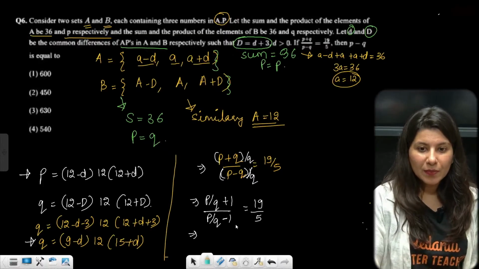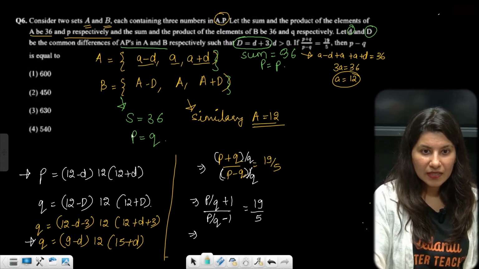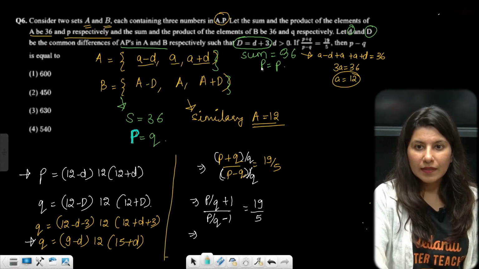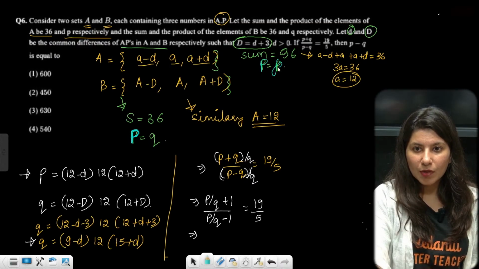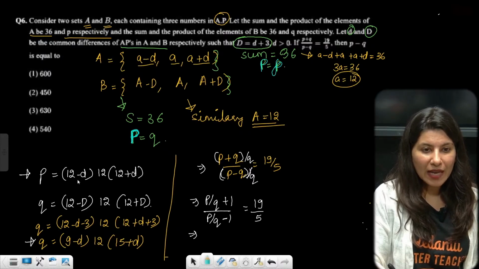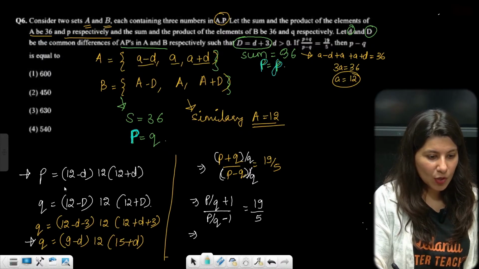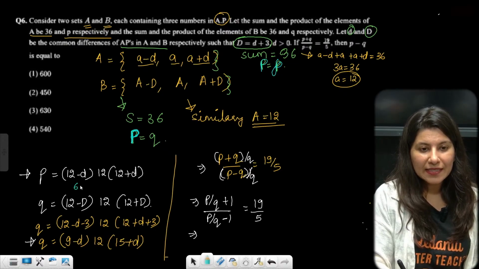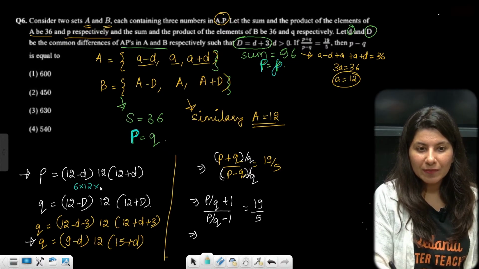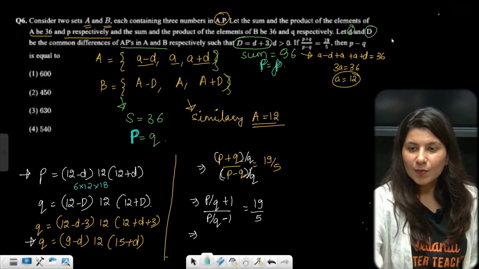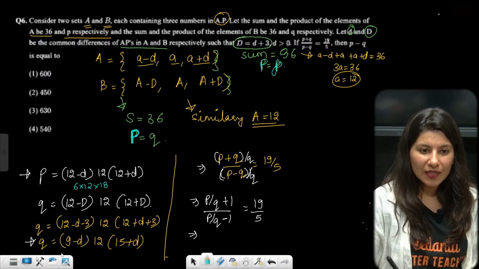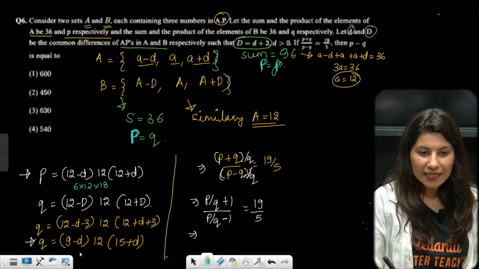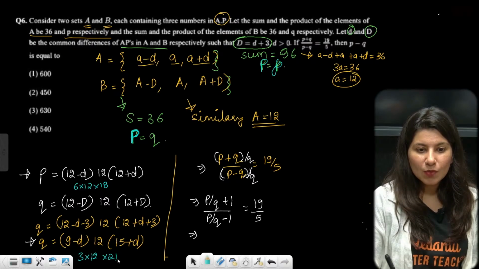Let's calculate P now. This is capital P, and this is also capital. This is small p. So P, if you calculate, small d value is already 6, correct? So 12 minus 6 is 6 into 12 plus 6 is 18. So this is your P, and Q. Again, small d is 6. So now 3 into 12 into 15 plus 6 is 21.